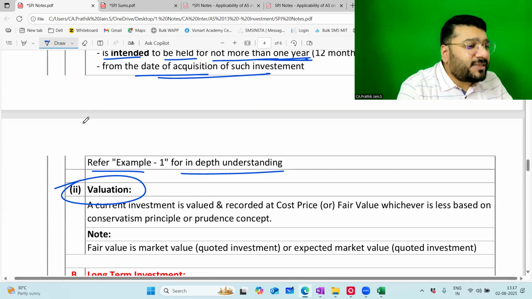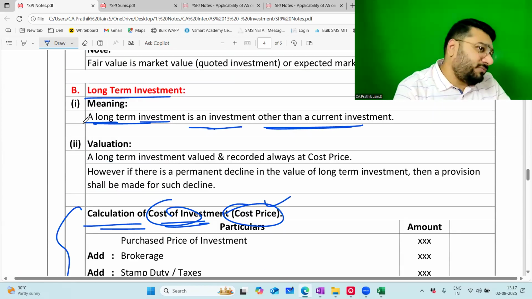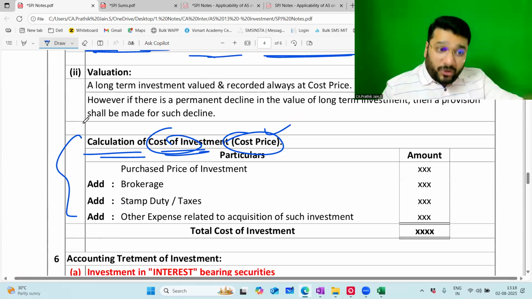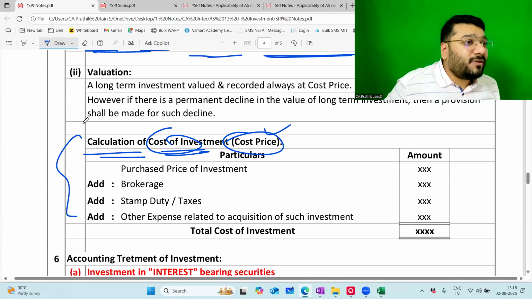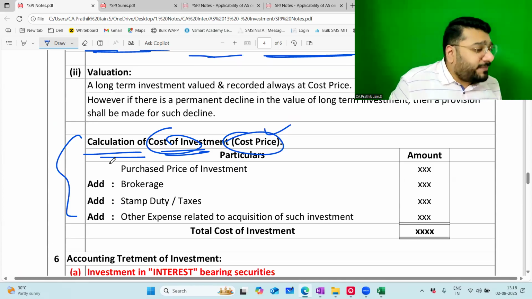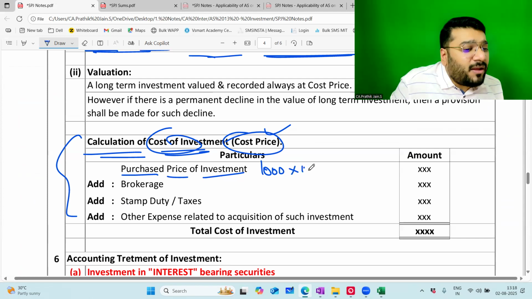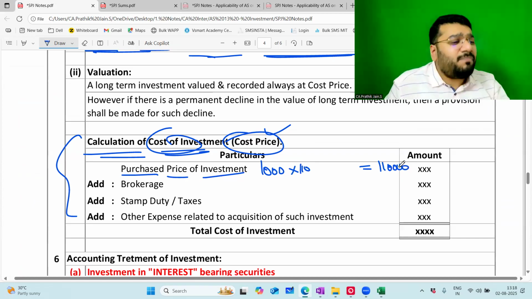When I asked, Yash said, "Sir, whatever money that you pay for acquiring investment, that is the cost price." On his face, I said no, because AS13 says a different meaning. AS13 says that what Yash said is correct, but with that, I'm going to add a few more things also. Purchase price of investment means, to buy 1,000 debentures, if I pay 110 rupees each, what is my purchase value of the investment? 1,10,000. This 1,10,000 is your purchase price.